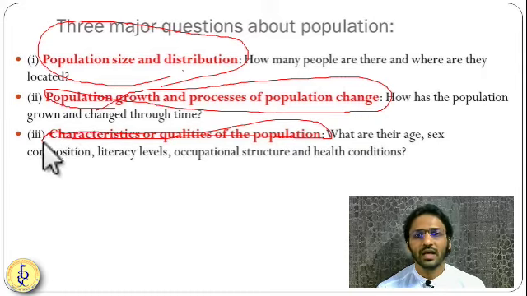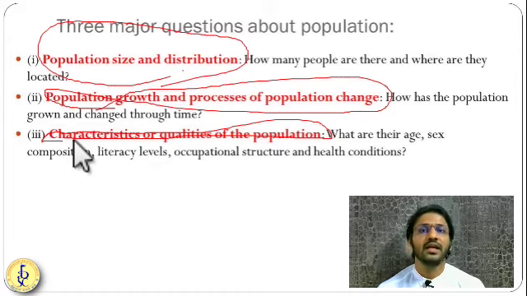Definitely the characteristics of the population of India and Pakistan are not the same. Characteristics of the population of India and Japan are not the same. So the characteristics of the population in terms of age, sex composition, literacy rate, economic status and health conditions are different, and this chapter briefly talks about all these three things. Let us see these three things one by one.